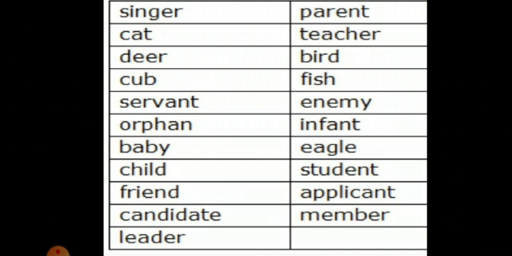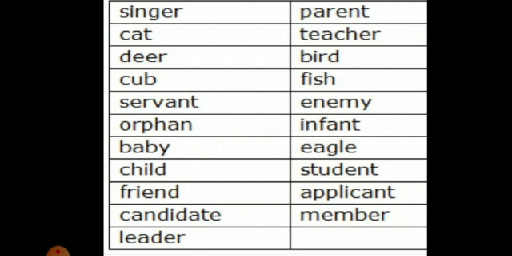Servant, when we say servant, it can be used for both male and female. Servant can be a male servant or a female servant. Orphan, orphan can be used for a male orphan or a female orphan. Baby, it can be a male baby or a female baby, boy child or a girl child, anything. So next one is child only. Friend, it can be a male friend or a female friend. Candidate, candidate can be a male candidate or a female candidate.